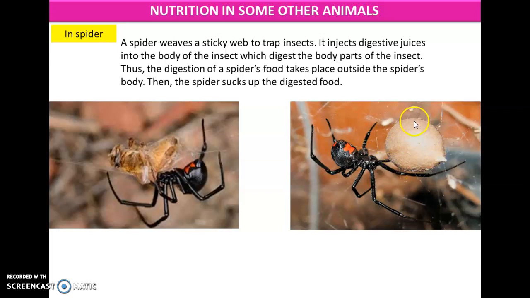And here we can see that the digestion of the spider takes place outside its body. Once the digestion is over inside this web, the spider then sucks up all the digested food.